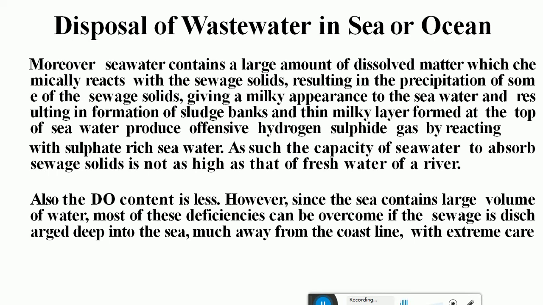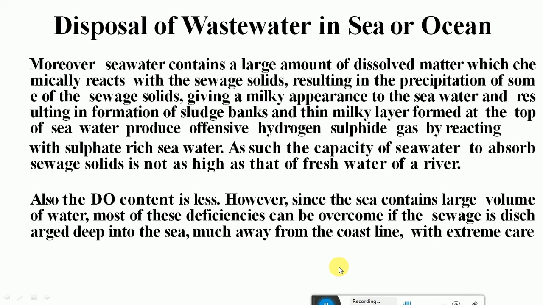The sea contains a large volume of water, and most of these deficiencies can be overcome if the sewage is discharged deep into the sea, much away from the coastline with extreme care. So that is the way. If you are opting for wastewater disposal into the ocean, the outfall sewer should be at a lower level in the sea coast.